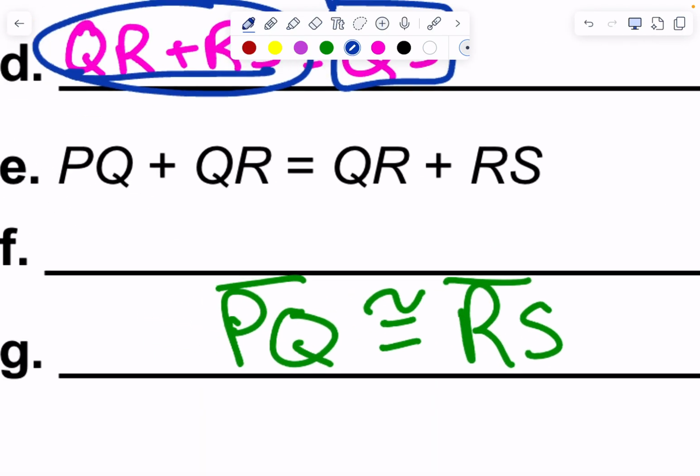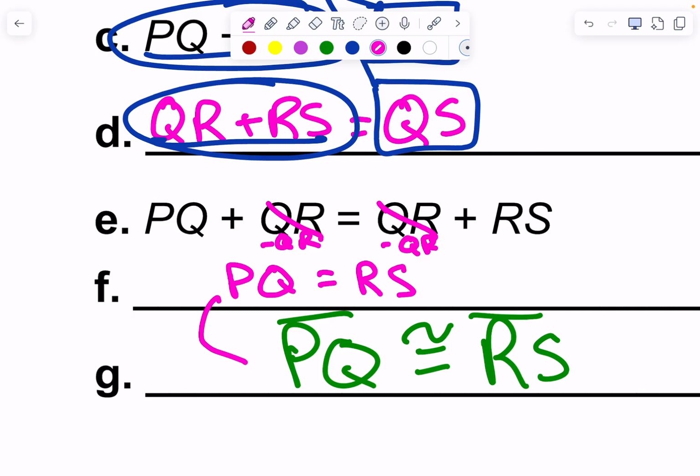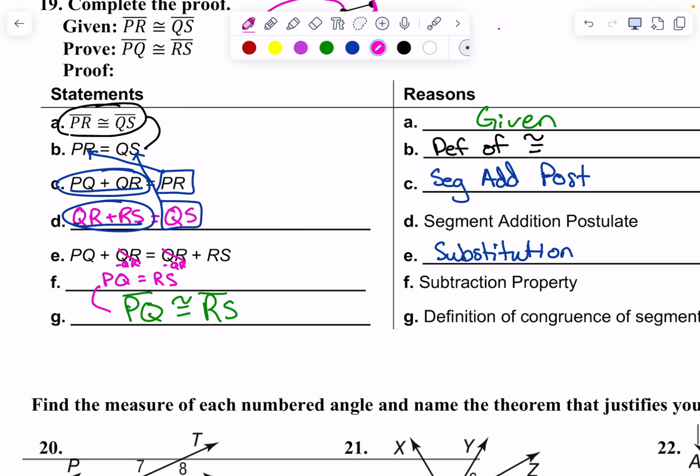Okay, now they say we're going to subtract. What are we subtracting out of here? If I subtract QR from both sides, minus QR, what are we left with? PQ equals RS. And then to go from equal to congruent, do we use the definition of congruent segments? Yeah, you betcha. Beautiful. Okay, good?